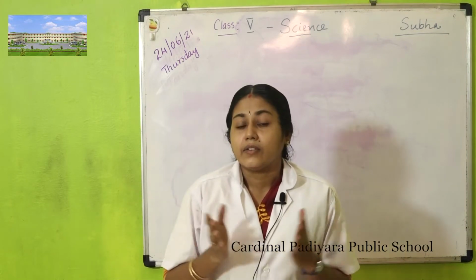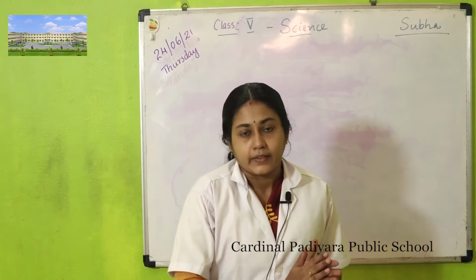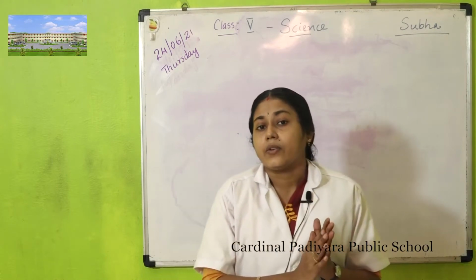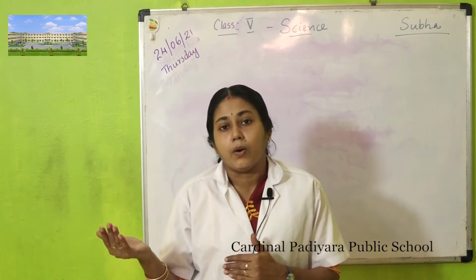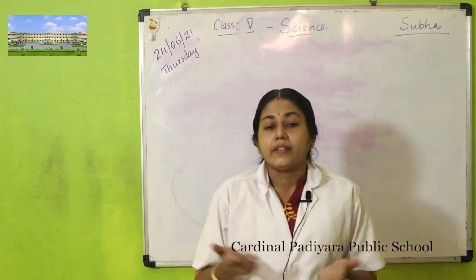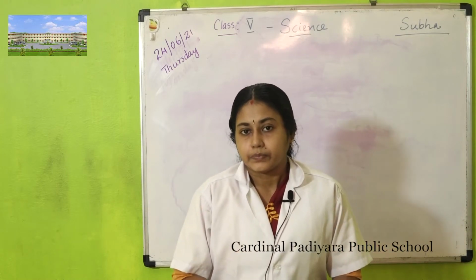The conditions on earth vary from place to place. In some regions it is too hot, and some regions are very cold. These plants can live in all these conditions.